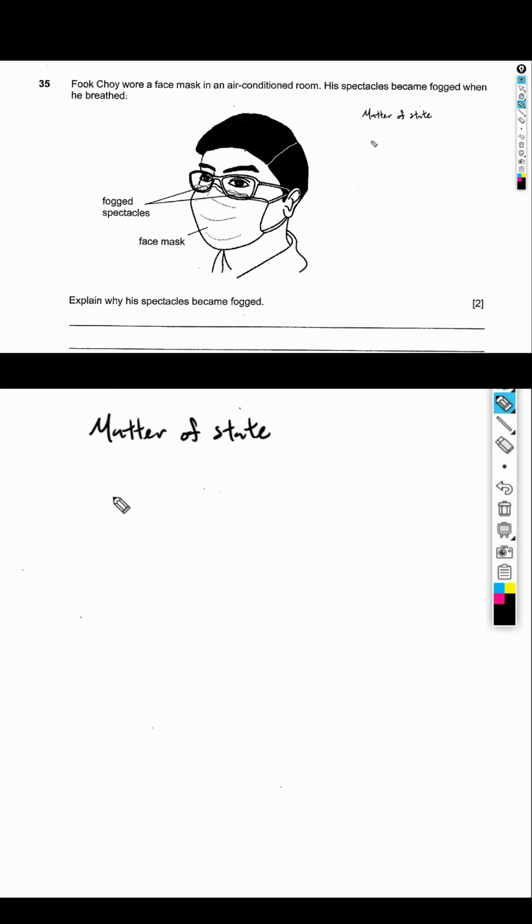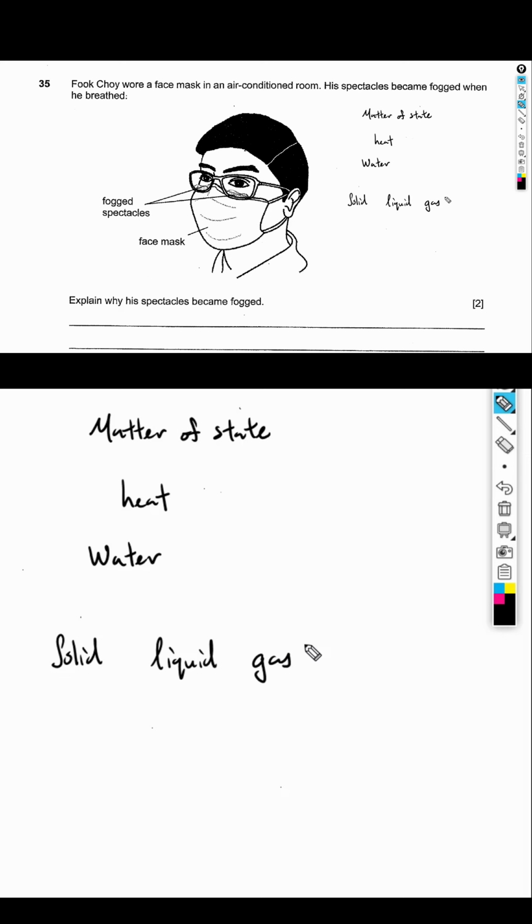Also you need to know about heat, and how heat affects your matter of state, in particular in relation to water. So you know that water has three states. Yes, we have the solid state, the liquid state, as well as the gaseous state. And how each state transforms from one to the other, there is a particular process that it must go through. So from a solid to liquid state, this is known as melting.